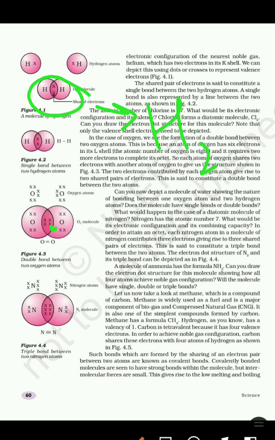A single covalent bond can be represented by a line between two atoms. Here we can see H-H, which means a single covalent bond is present between two hydrogen atoms, and it will form an H2 molecule. As I told, atoms can also share 2 or 3 electron pairs.